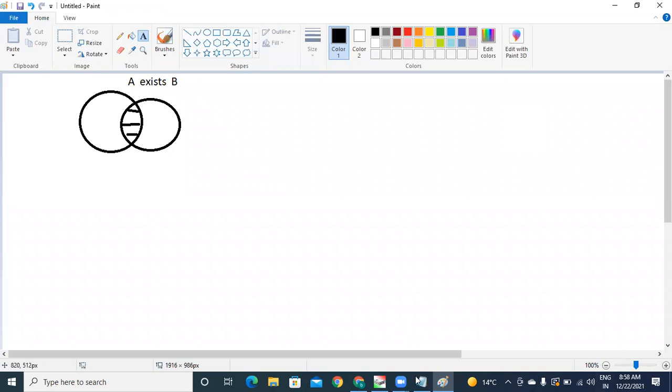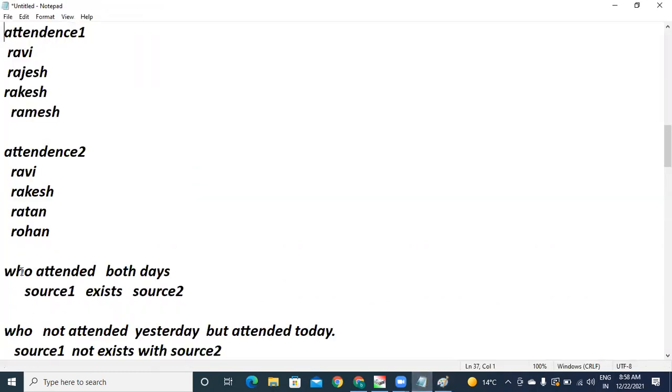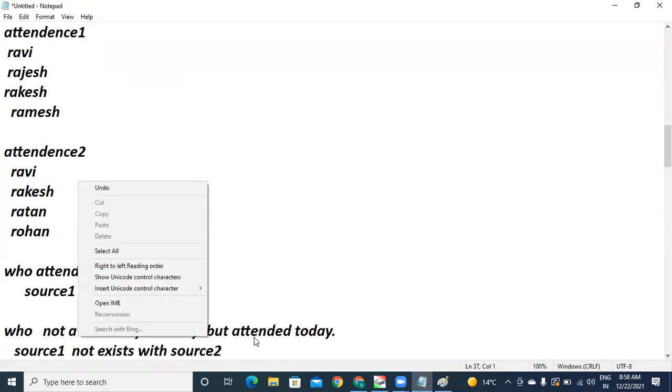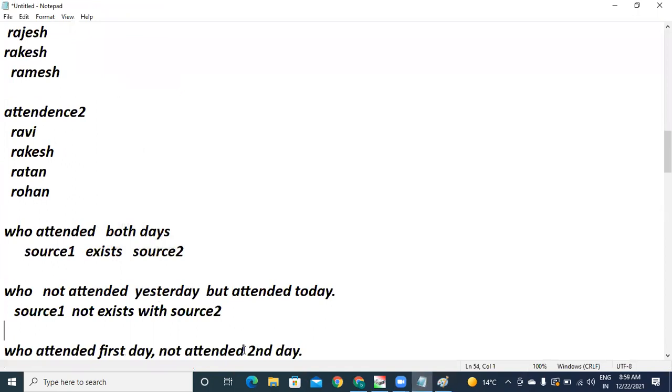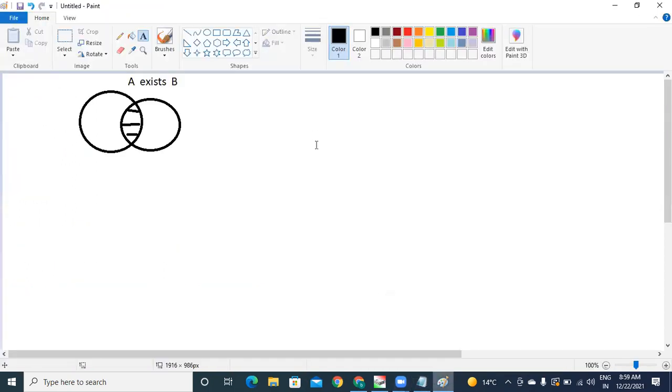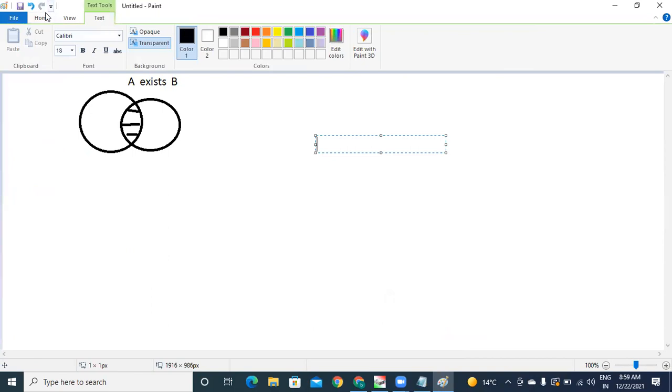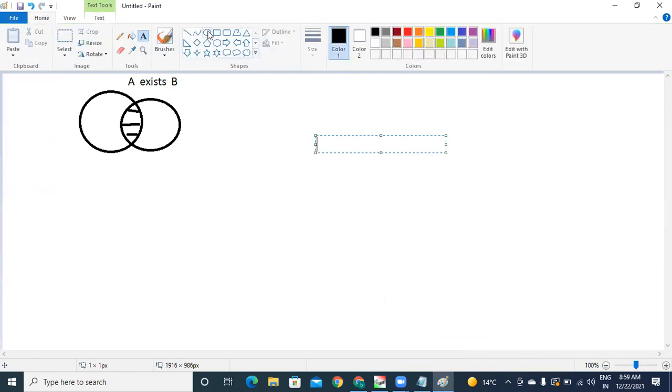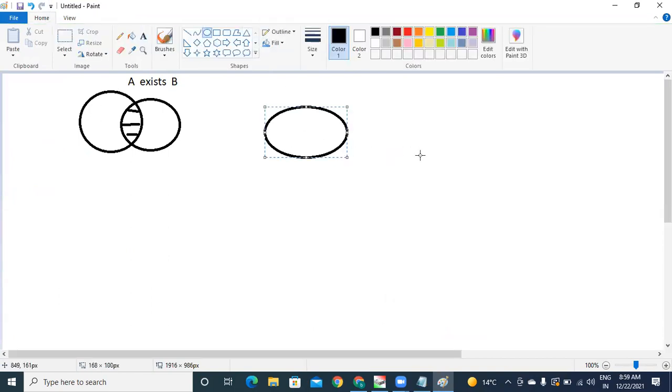Come to the second question. Who did not attend yesterday, who attended only today? That means the persons who are available only in the second data set. Your graphical shape will be like this.